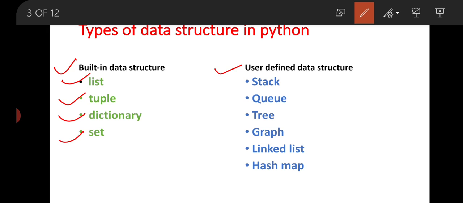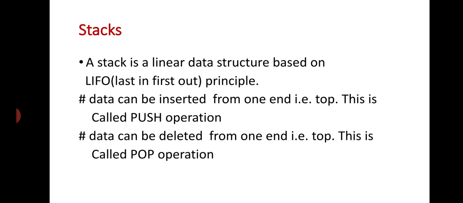And when we talk about user-defined data structures, they are stack, queue, tree, graph, linked list and hash map. These are the user-defined data structures. That means we can create a stack, a queue, tree, graph, linked list and hash map by using Python.